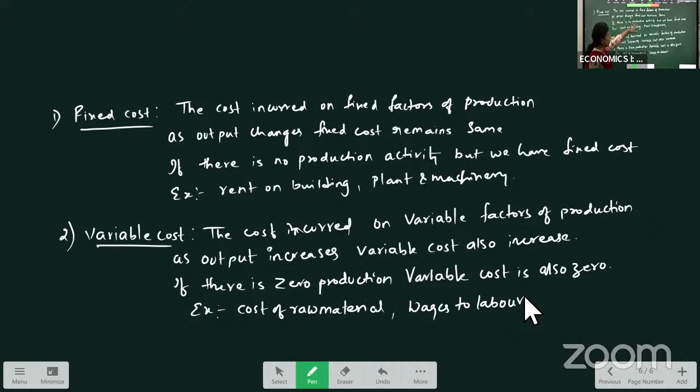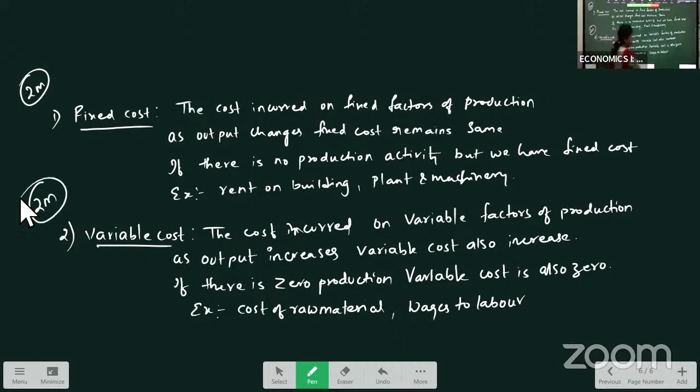If there is zero production, we still have fixed cost. Variable cost is the cost incurred on variable factors of production. As output increases, variable cost also increases. If there is zero production, variable cost is also zero, like cost of raw material, wages to the labor, etc. So this much you should write for your 2 marks questions.